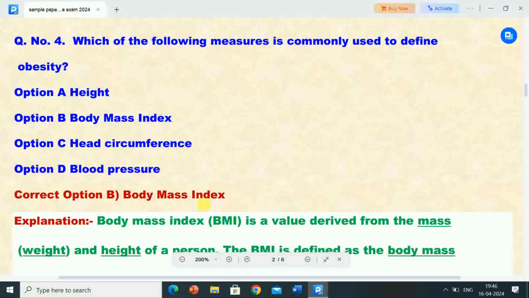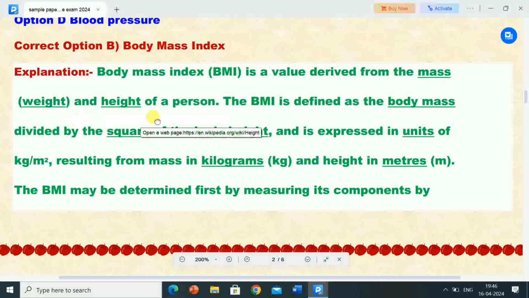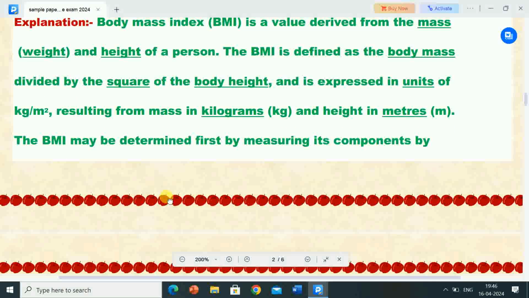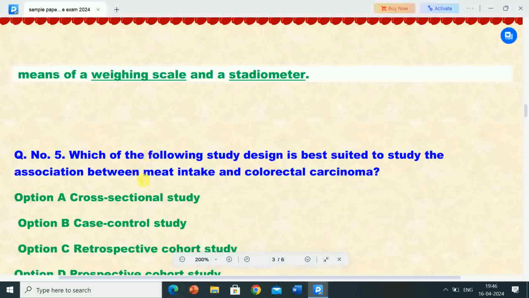So this is a very important question. Body mass index is commonly used to define obesity. Its explanation is: body mass index, BMI, is a value derived from the mass, weight and height of a person. The BMI is defined as the body mass divided by the square of the body height and is expressed in units of kilogram per meter square, resulting from mass in kilograms (kg) and height in meters (m). The body mass index may be determined first by measuring its components by means of a weighing scale and stadiometer.